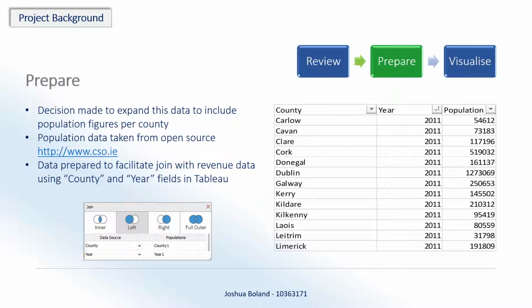There was further preparation done with the data set, so from the open source cso.ie, we also took in the county population figures for each county for each of these years. The reason for this was that Dublin's higher population could account for higher measures for that county. So the decision was, for some of the objectives, we would be looking at the revenue figures per capita rather than the total revenue figures, removing that factor from the visualizations and analysis.